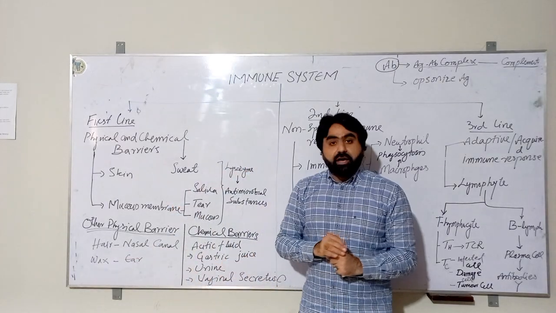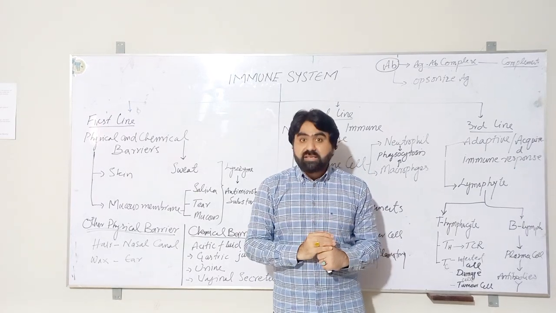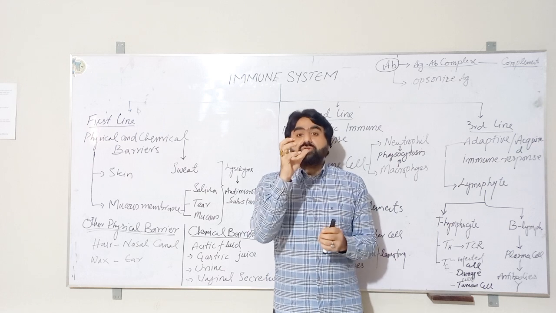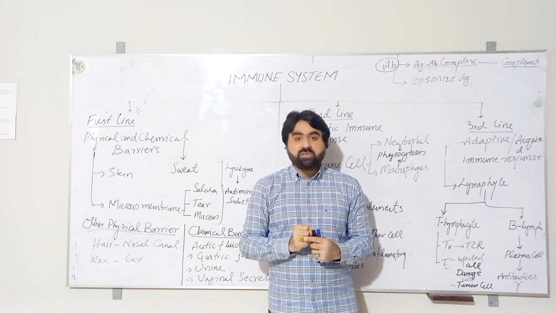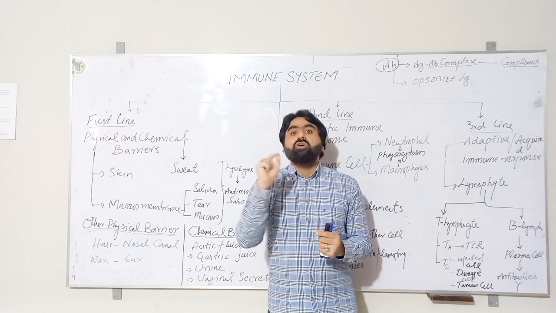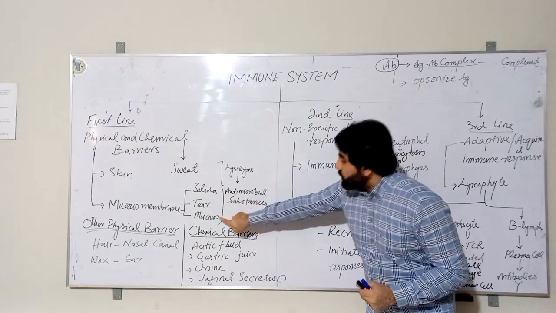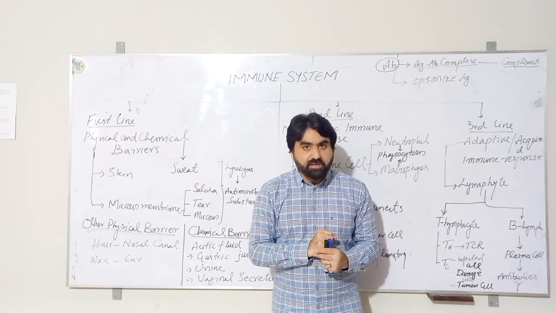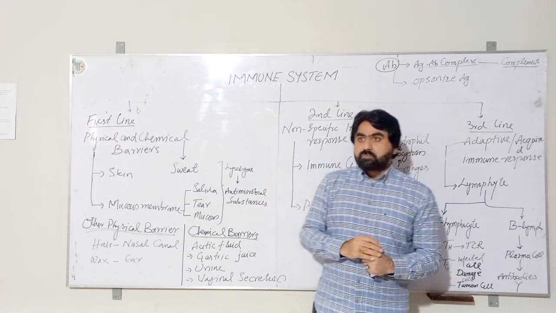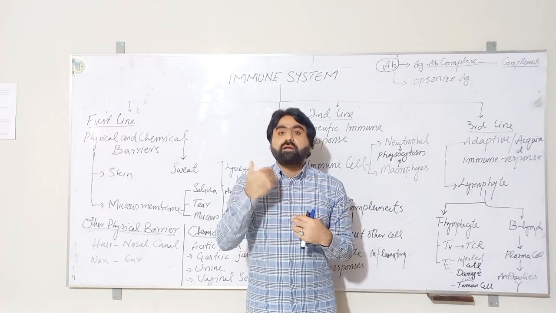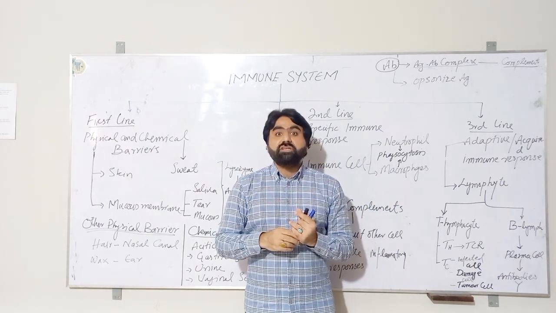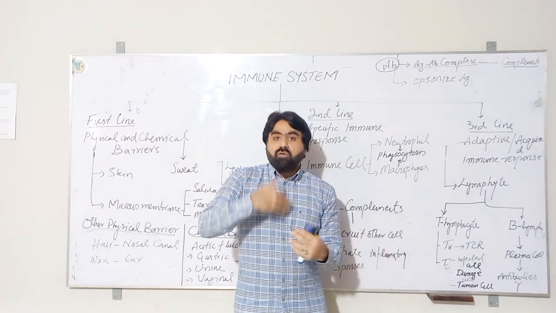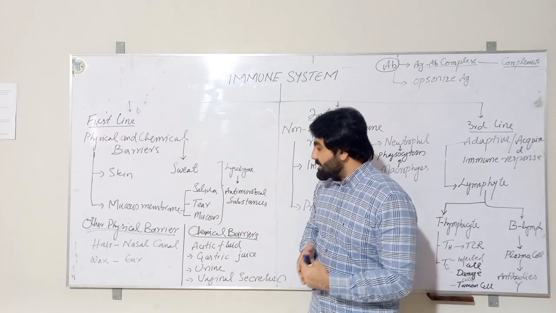In addition to hair, there is wax which is produced in the ear. This wax also traps the foreign invading organisms and does not allow the microorganisms to proceed further. Mucus also performs the function of trapping microorganisms. In physical barriers, the cilia present in the upper respiratory tract also trap the microorganisms and expel them out from the body.